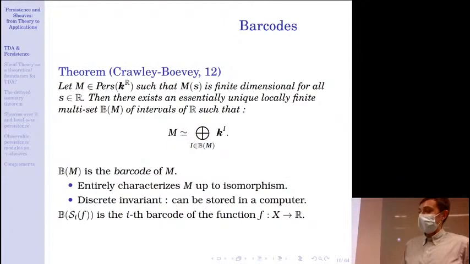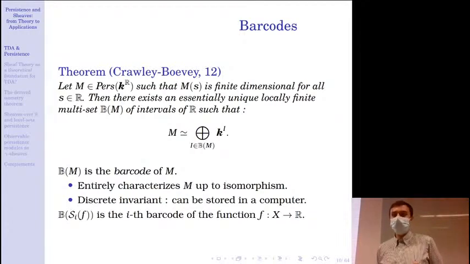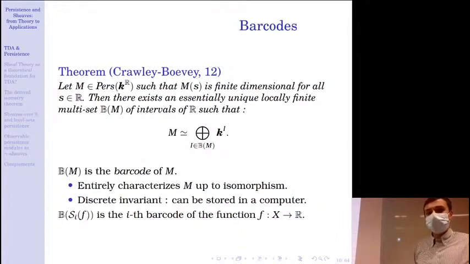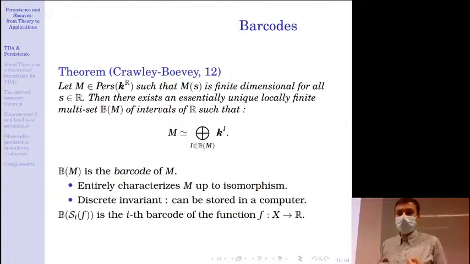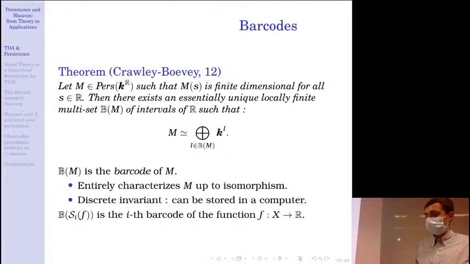So there is a very nice decomposition result by Crawley-Boevey that was proved in 2012, which states that if I have a persistence module that is pointwise finite dimensional, it decomposes uniquely as a direct sum of persistence modules which are constant over an interval. Here we see that the collection of intervals that appear in this decomposition entirely characterizes M up to isomorphism. So we will call this multiset the barcode of M, and this is a complete discrete invariant of my persistence module.